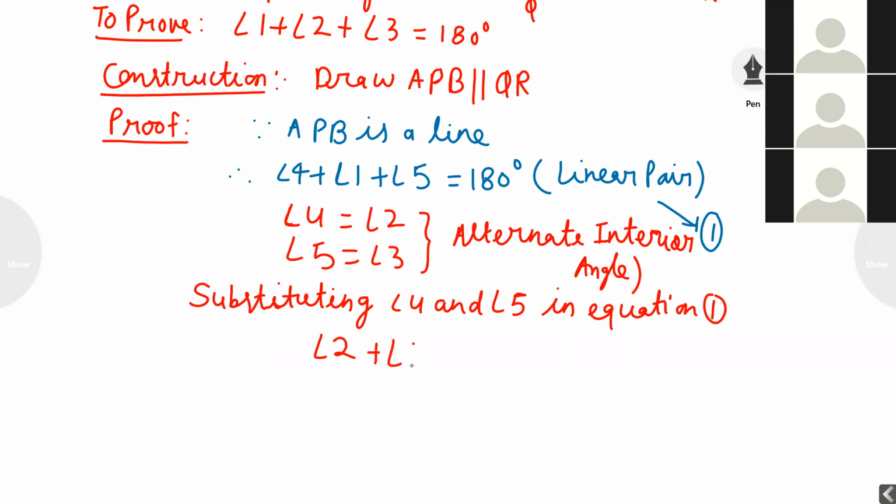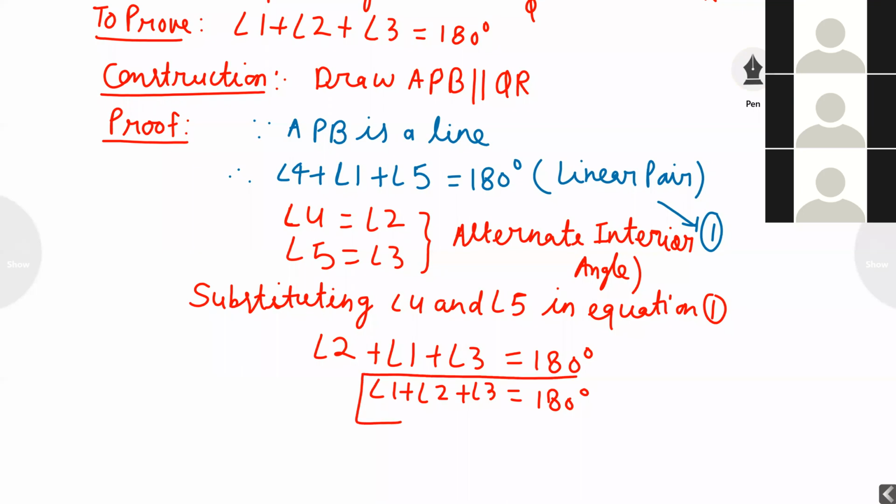Angle 1 will be as it is. In place of angle 5, I will write angle 3. So angle 1 plus angle 2 plus angle 3 is equal to 180 degrees. This is our proof. Proved.